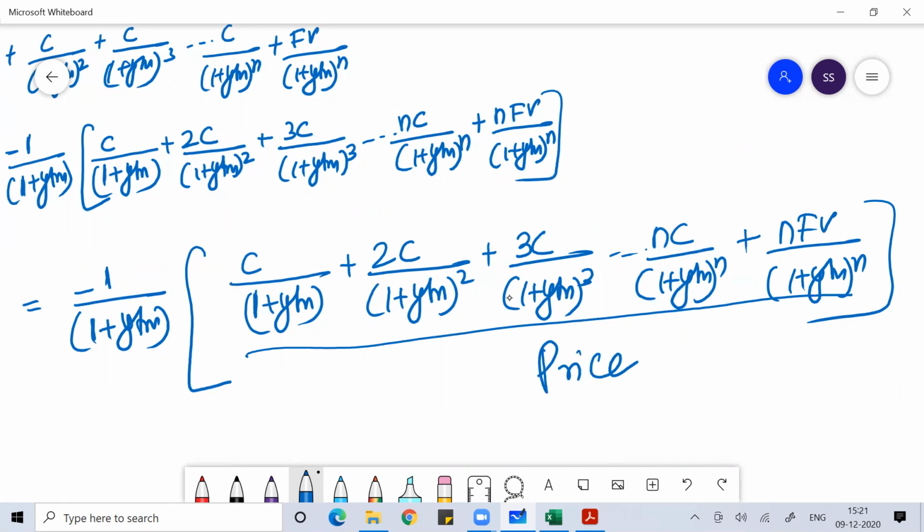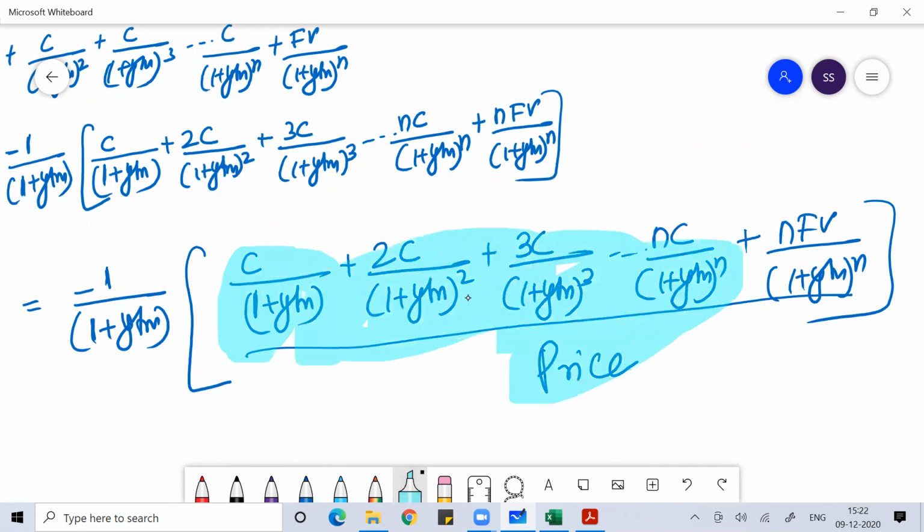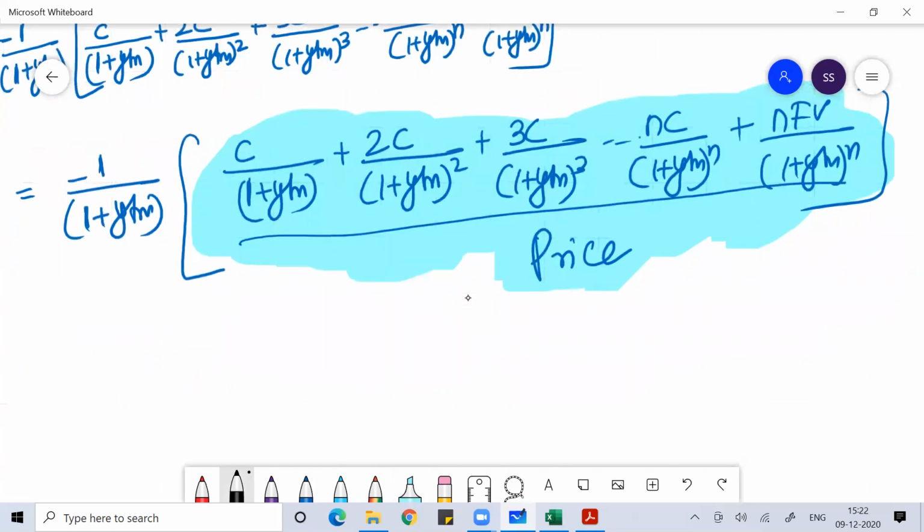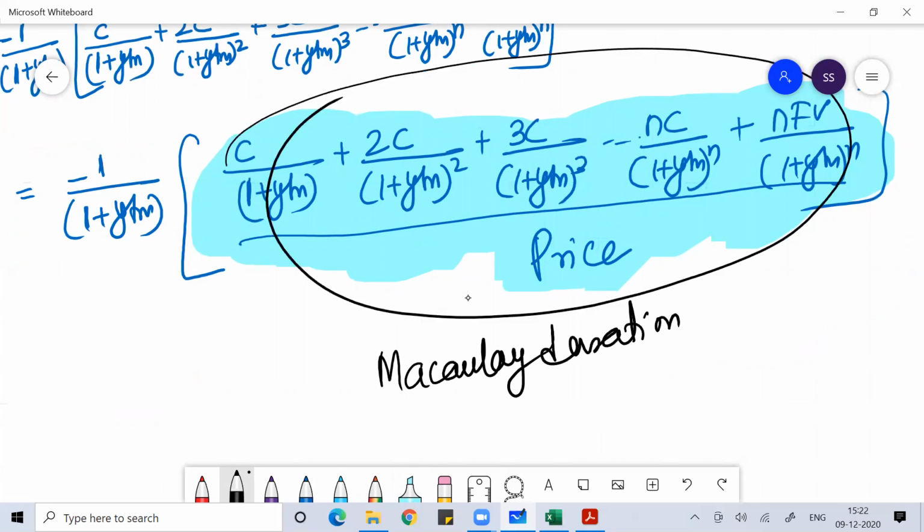This all together, this is what we see. We call this the Macaulay duration. This is called the Macaulay duration. Okay, everyone.